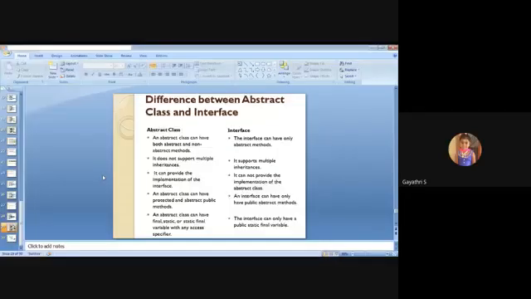Next, the last point: an abstract class can have the keywords final, static, or static final. Final static or static final, both are the same, the order doesn't matter. Variables can have any access specifier. In an abstract class, the variables initialized may be final, static, or static final, with any access specifiers.